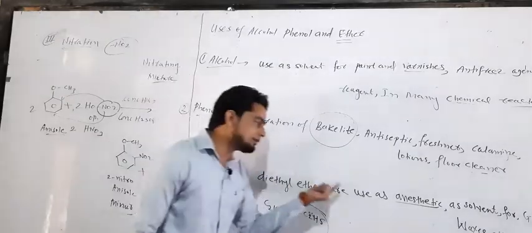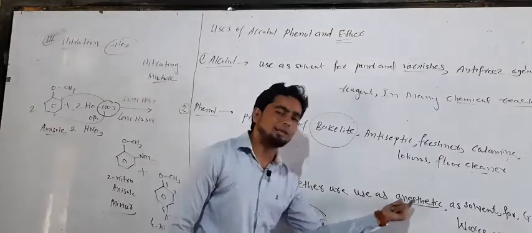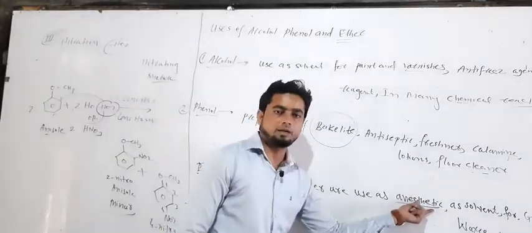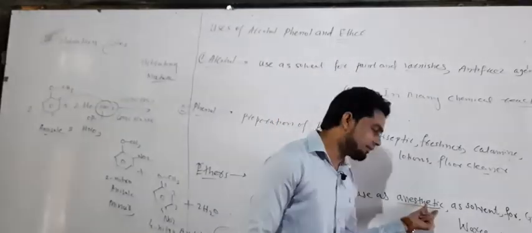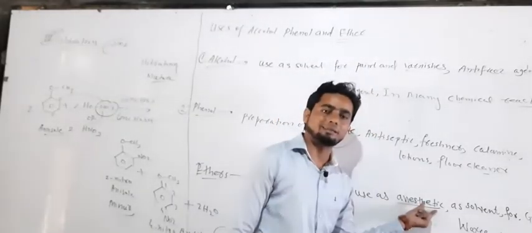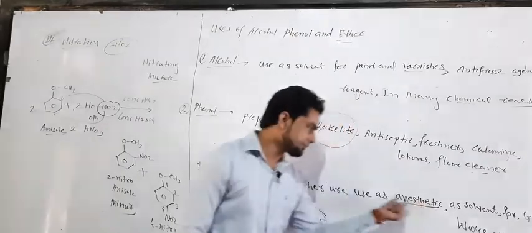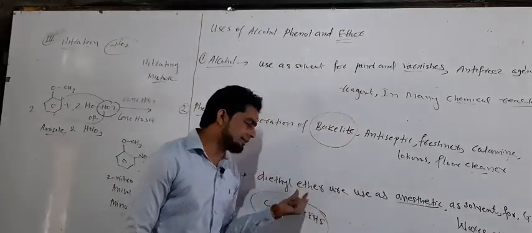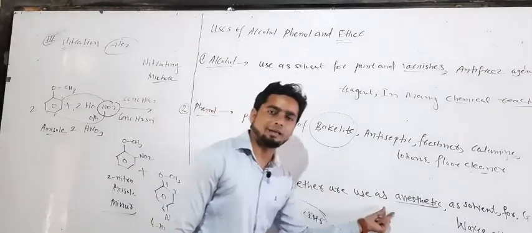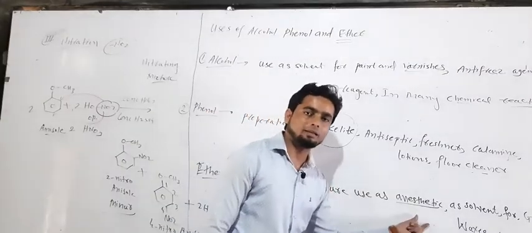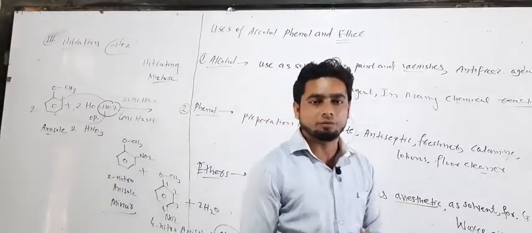Diethyl ether is specially used as anesthetic in different types of surgical operations. It is a chemical used as the anesthetic in many surgical operations.